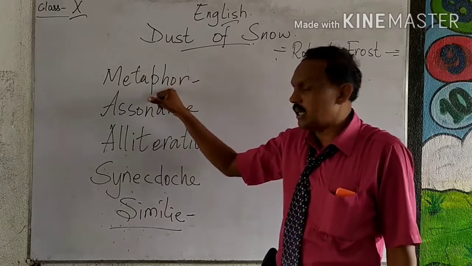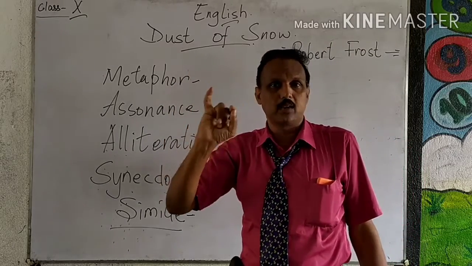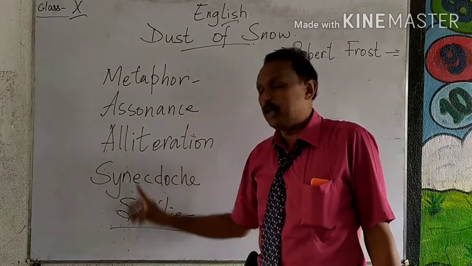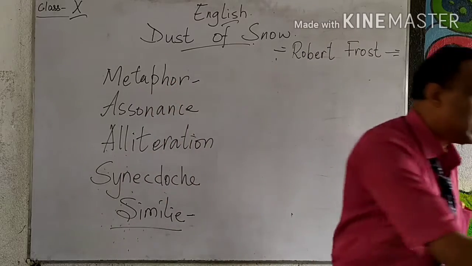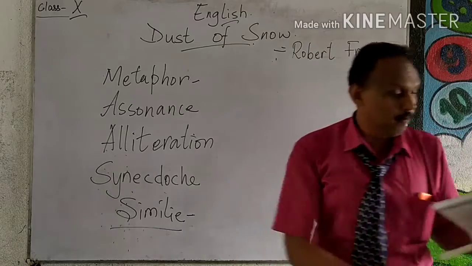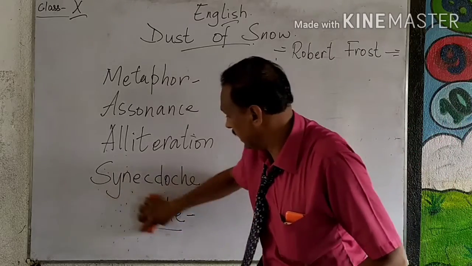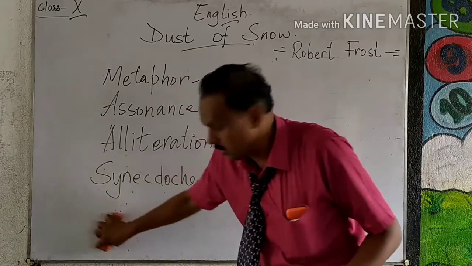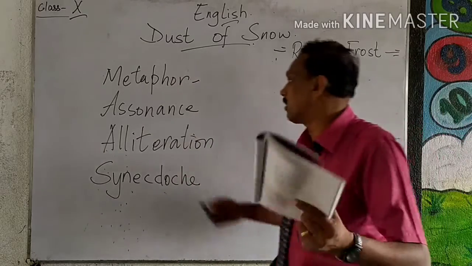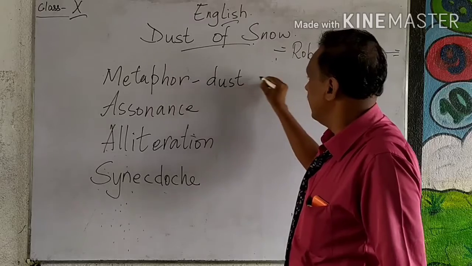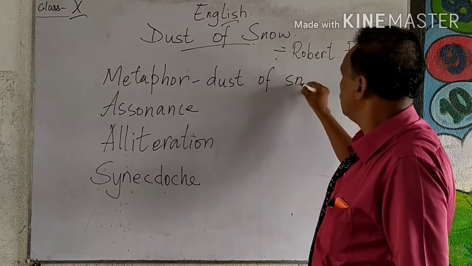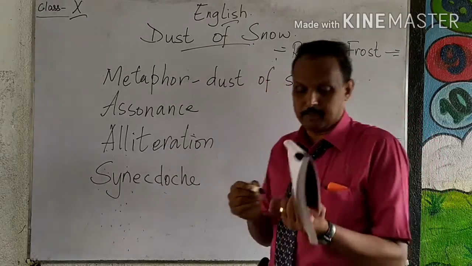When you compare directly with the help of like or as, it is called simile. When you compare without the usage of like or as, it is called metaphor. Here in this poem, we don't have any simile. You might have read the poem, you don't see any word like or as. And what is the metaphor you find here? Dust of snow. The title itself is a metaphor.